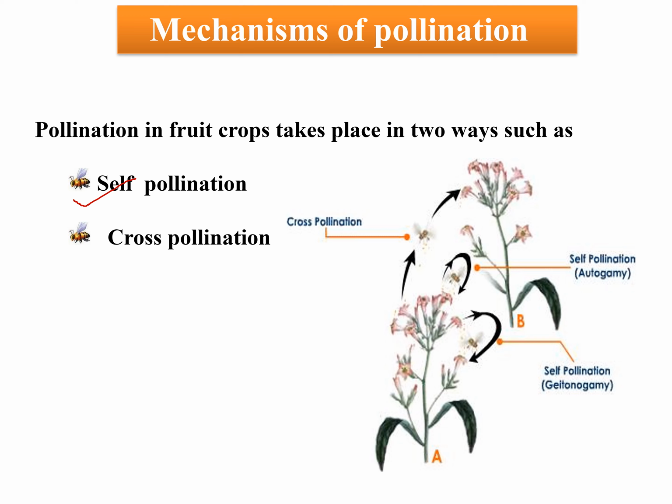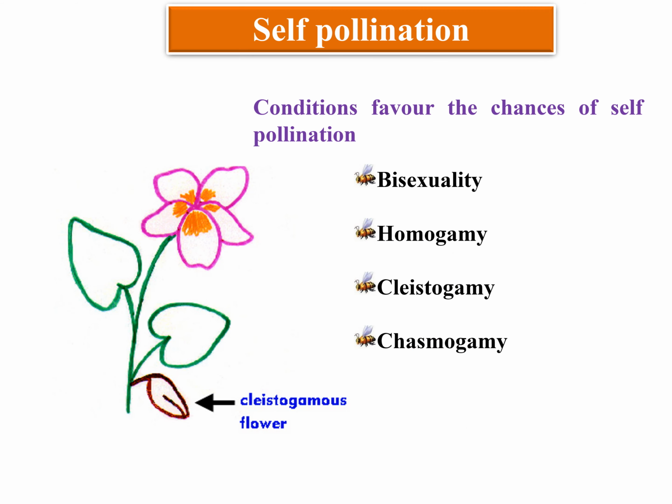Mechanism of pollination. In fruit crops, pollination takes place in two ways. First one is self-pollination and second one is cross-pollination. In self-pollination, when pollen grain from an anther transfers to the stigma of the same flower, that type of self-pollination is known as autogamy. When pollen grain from an anther transfers to the stigma of another flower of the same plant, that type of self-pollination is known as geitonogamy. But when pollen grain from an anther transfers to the stigma of another plant's flower, that type of pollination is known as cross-pollination.